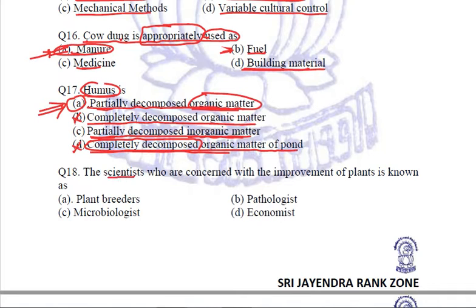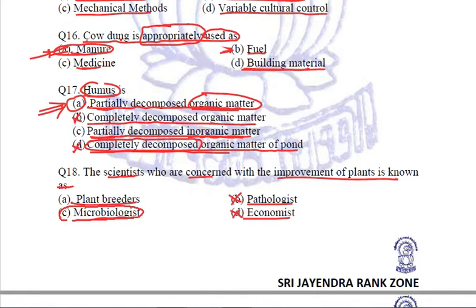The scientists who are concerned with the improvement of plants, they are known as, are they the plant breeders or the microbiologist or the pathologist or the economist? Can't be economist, of course, because they deal with economy. Can't be pathology because pathology is basically the study of radiations and pathological experimentation.